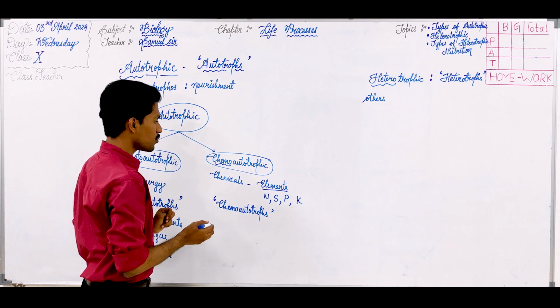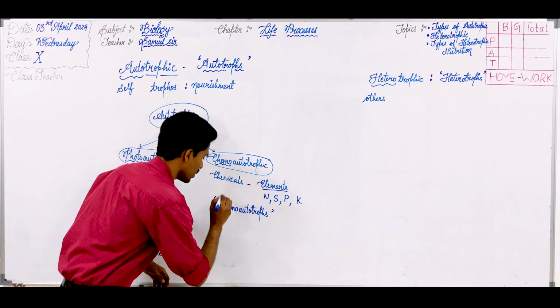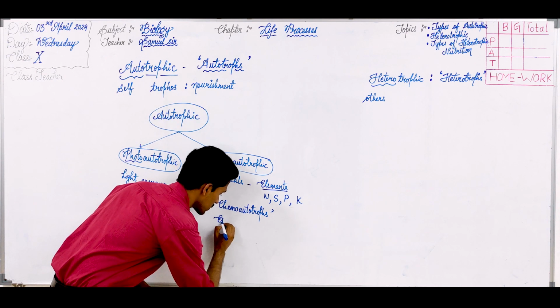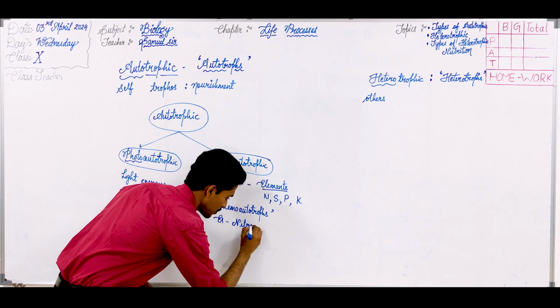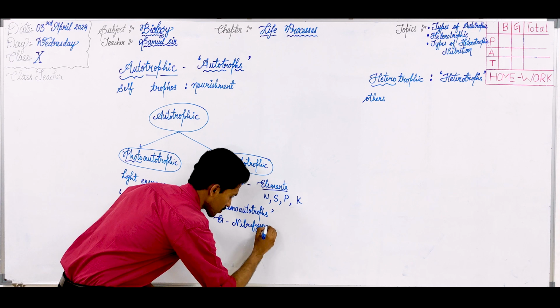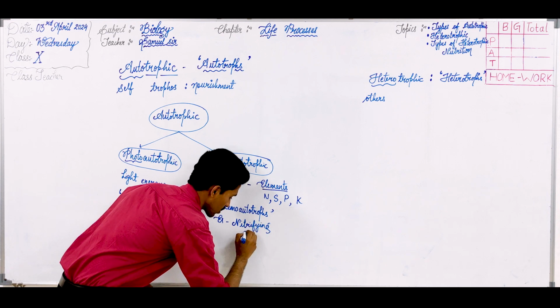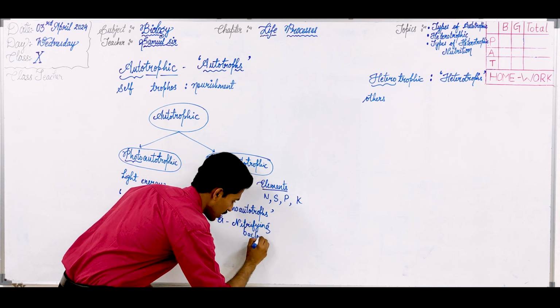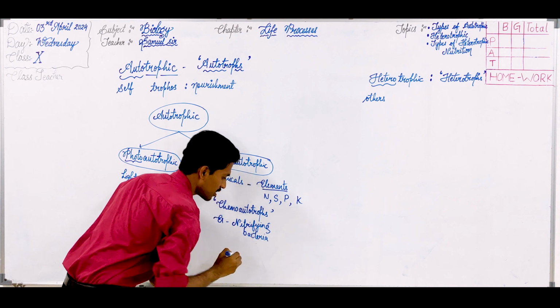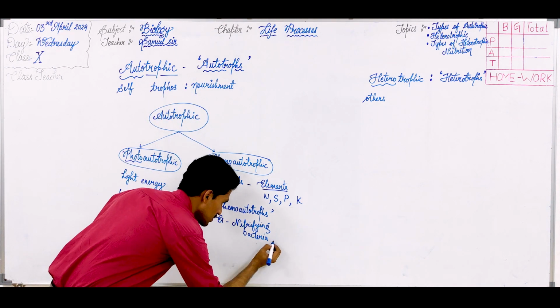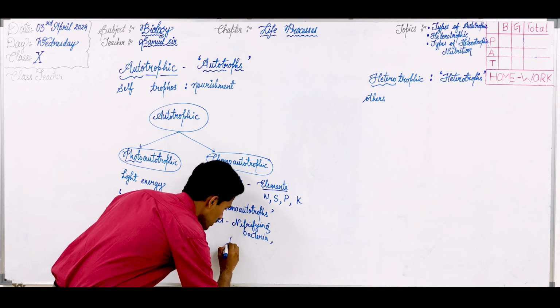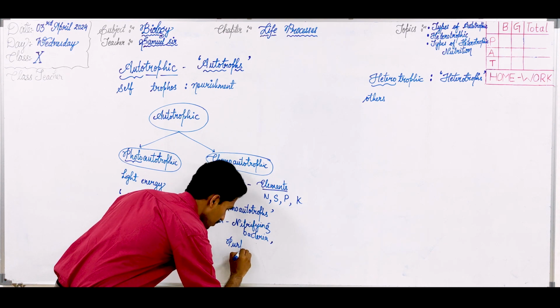Similarly, coming to chemoautotrophic mode of nutrition. Here let's take the examples. You must have heard about nitrifying bacteria. Nitrifying bacteria like Rhizobium, Anabaena, blue-green algae, etc. As well as if you take purple sulfur bacteria.